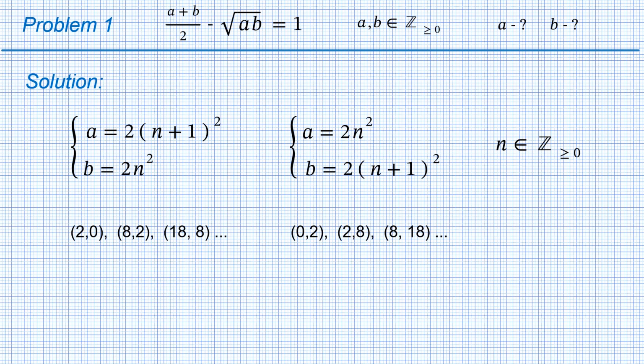As an illustration, I've listed the first 3 pairs of each series. Someone may argue that the requirement of n to be non-negative is redundant. Indeed, it can be easily checked that if you take a positive n and replace it with minus n, the result is also a solution, though from the opposite series. However, allowing negative n's leads to duplicate solutions, which I prefer to avoid. The only computation problem in the assignment is complete. All others are about proving.